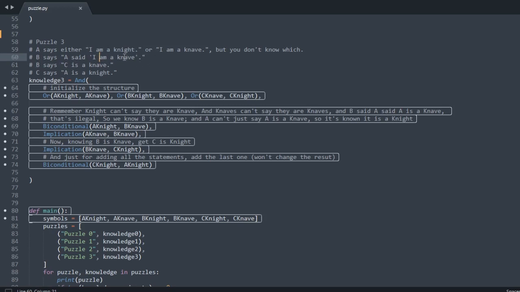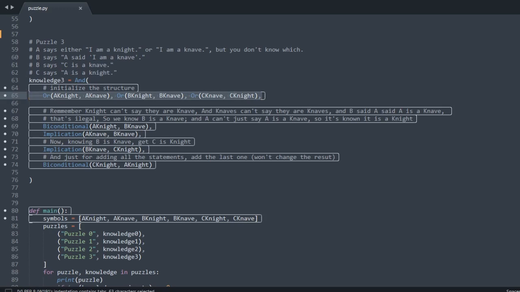According to what I said before, we know that A said that he's a knight, so we know that B is a knave. B says that C is a knave. We know that B is a knave, so we know that C is a knight. And C says that A is a knight. Knowing that C is a knight, we will know that A is a knight too.